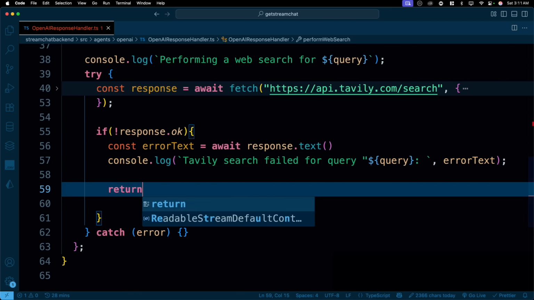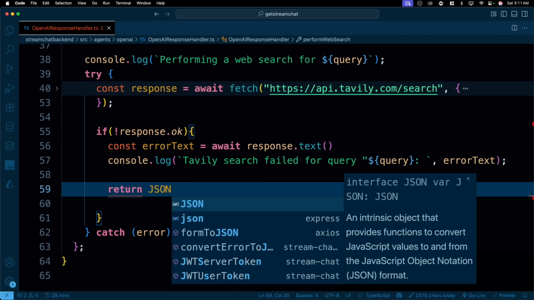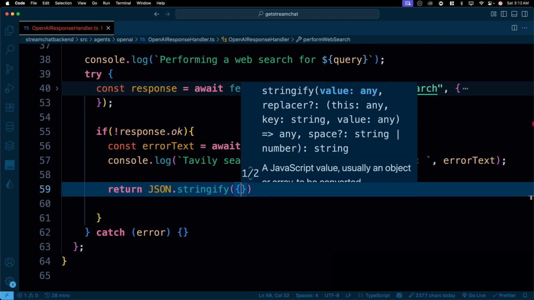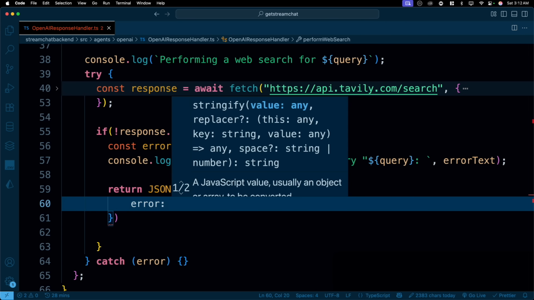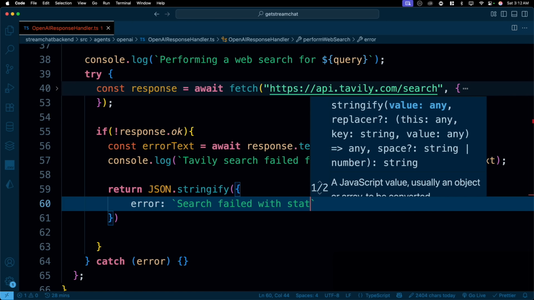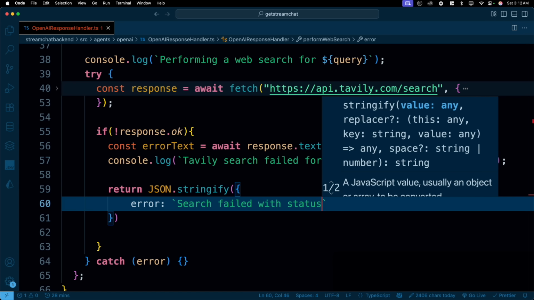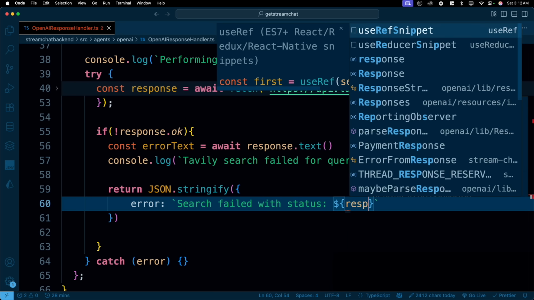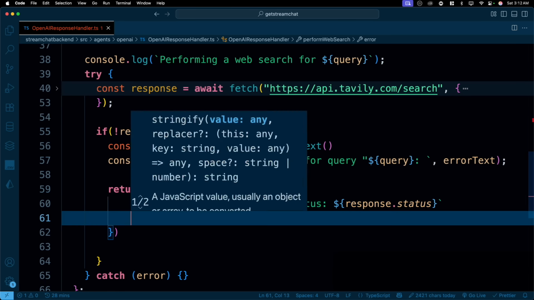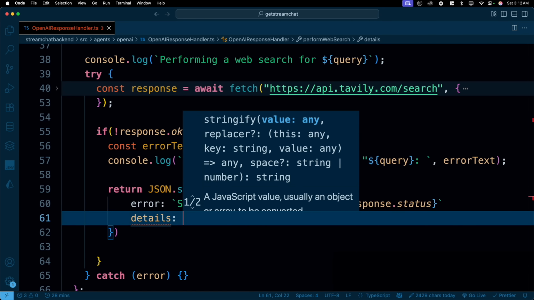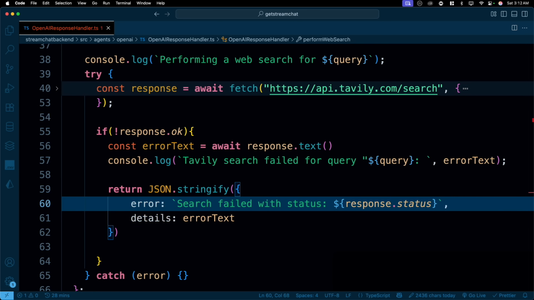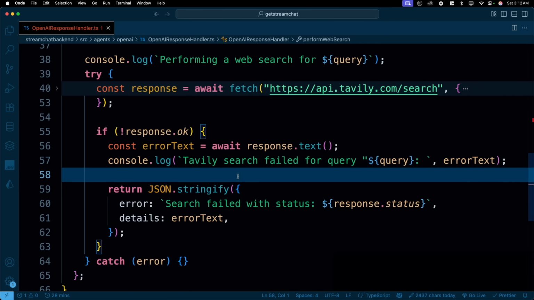Once this is all done, we will go ahead and return a JSON.stringify. And there we go. In this, we will say this is my error, and we will say search failed with status. And we can just use the status like this, response.status. Good enough. And details, we can send the details as error text, forgot a comma. There we go. All right. Quite nicely and in detail, we have handled the error.